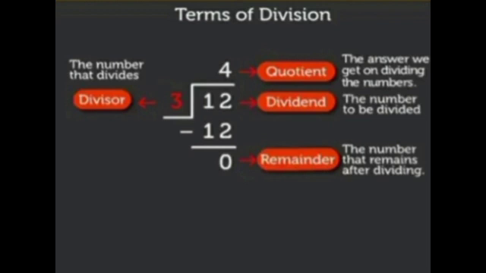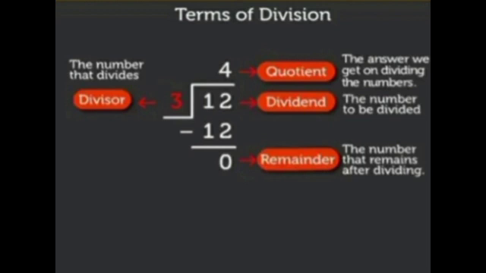Consider the example 12 divided by 3. Which is the dividend here? The number which is under the division is called the dividend. That is 12. 12 is the number to be divided. The number which is going to be divided is called the dividend.